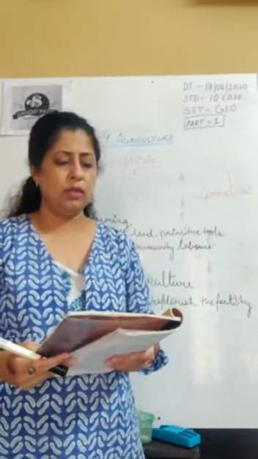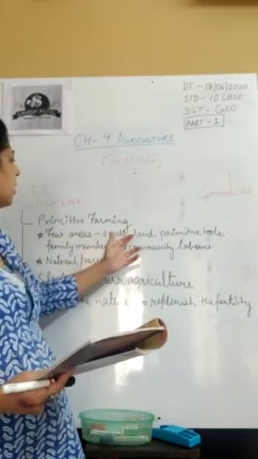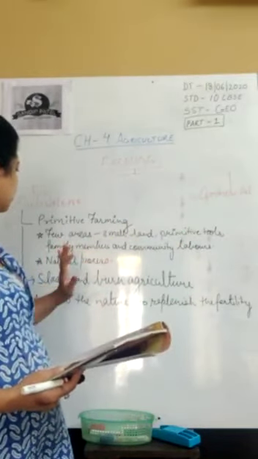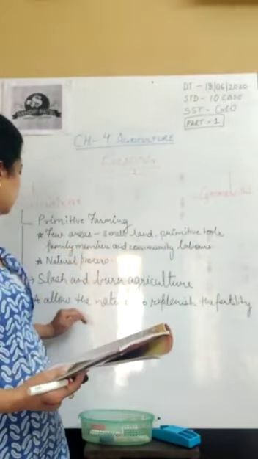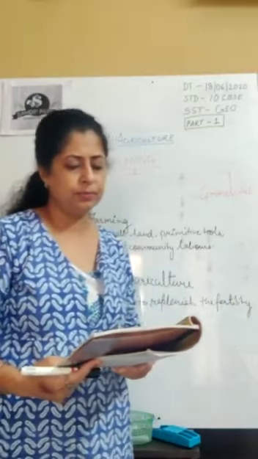Okay. So here we come up, just revise it. Primitive farming: few areas of small land, primitive tools, community labor, natural process. Slash and burn agriculture allows the nature to replenish the fertility over a period of time.